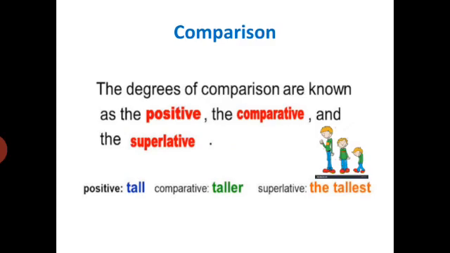But if we have to compare two things, then we use comparative degree. For example, if we say that the second boy is taller than the first boy, then taller is comparative degree, because now here we are comparing two boys. And if we have to compare one thing amongst the rest of all, then we use superlative degree. For example, if we say that the boy standing on the left side is the tallest, so the tallest is the superlative degree, because here the boy is being compared with all other boys.